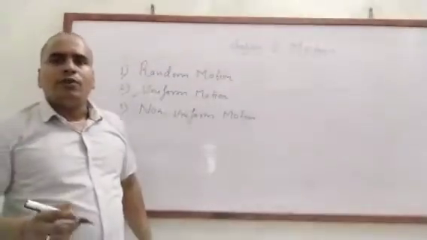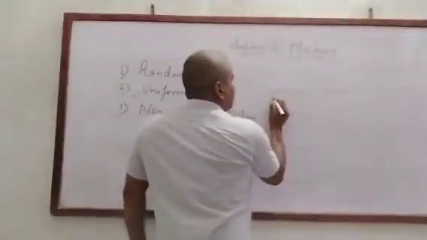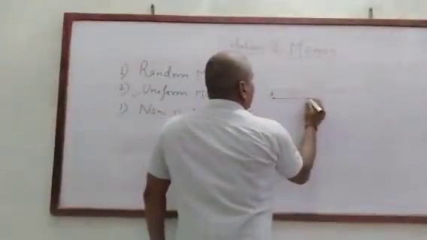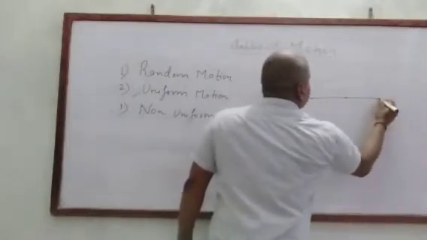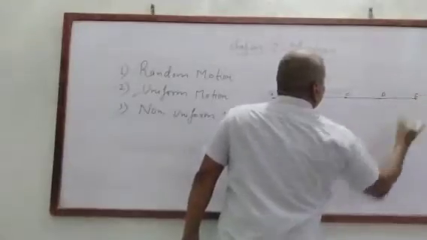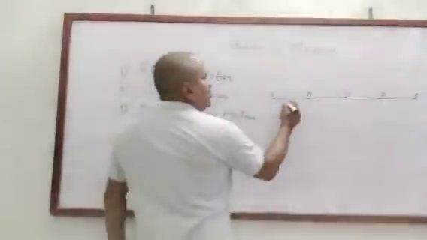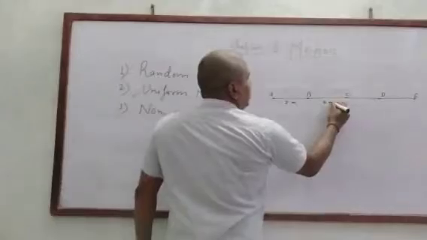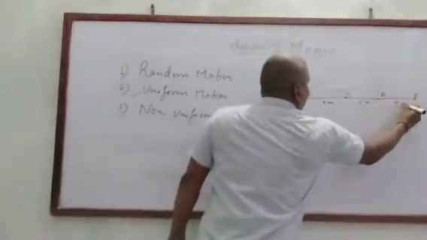For example, suppose a body moves from A to B, then B to C, then C to D, and E. A to B, 2 meters, B to C, 2 meters, 2 meters, 2 meters.